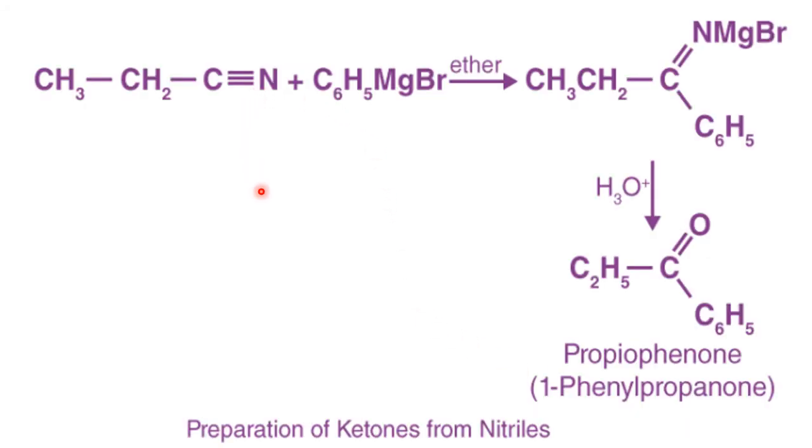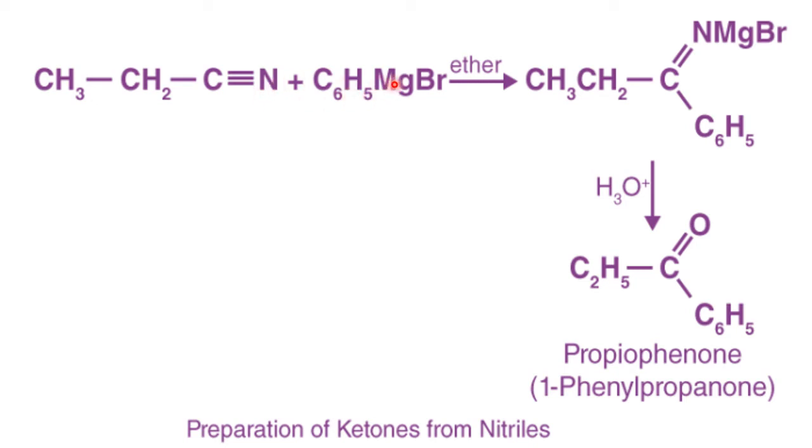Now using the nitrile with the help of what? Grignard reagent. Organomagnesium compounds are called Grignard reagent. Okay, so CH3CH2C triple bond N, ethyl nitrile, with Grignard reagent. How does it become here? CH3CH2C triple bond becomes C double bond N MgBr. N is negative, MgBr is the positive part of this Grignard reagent.